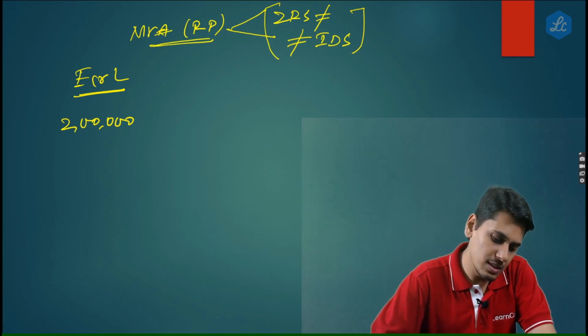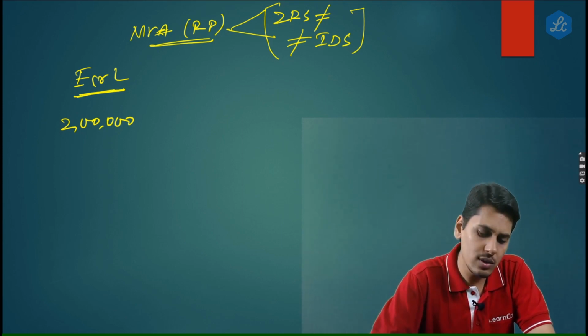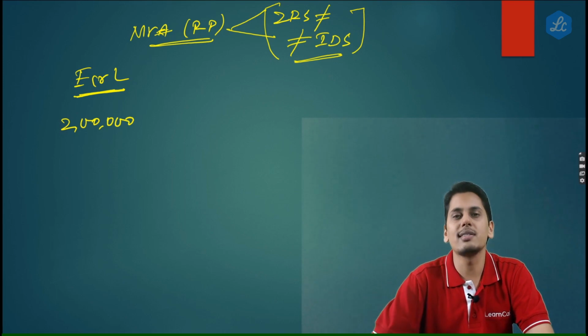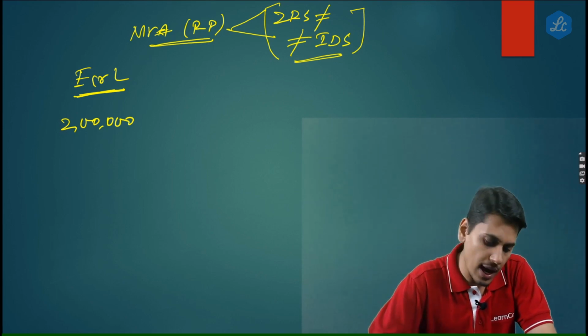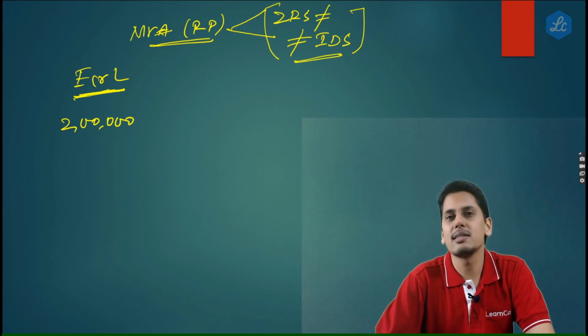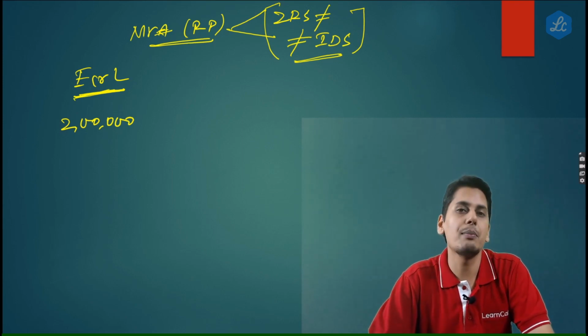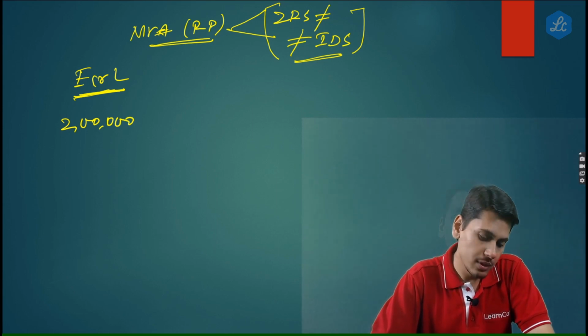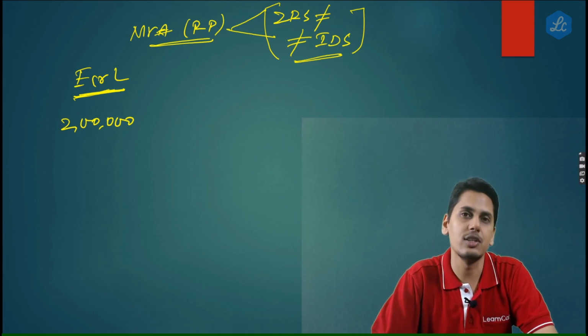So now friends, this person, Mr. A, has 2 lakh rupees in his electronic credit ledger. He also knows the fact that only for these two reasons, refund can be applied from the electronic credit ledger. However, seeing a 2 lakh rupees balance in the electronic credit ledger, he is not able to digest the fact that his working capital is getting blocked. So he decides on a plan to somehow encash this electronic credit ledger.